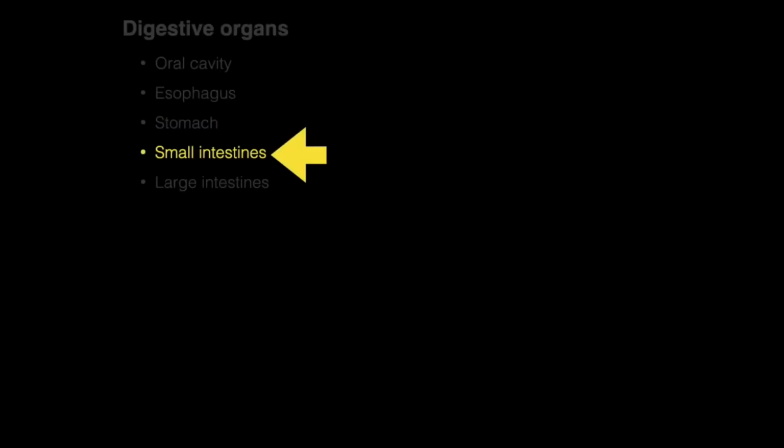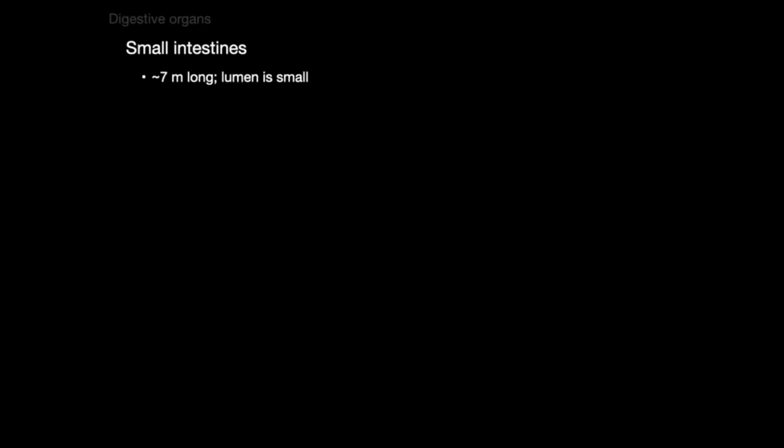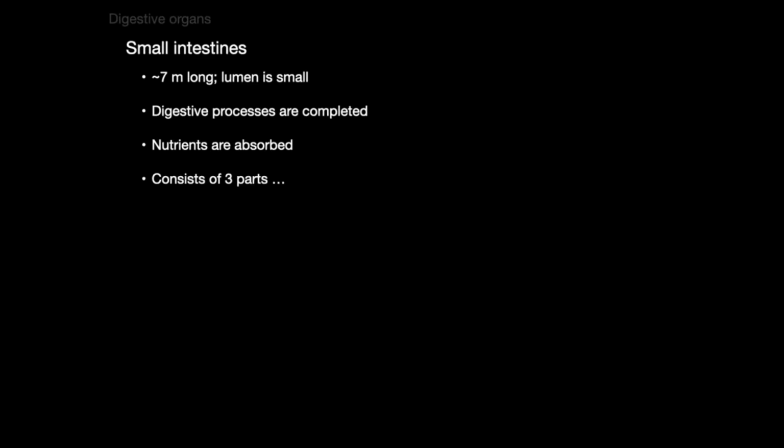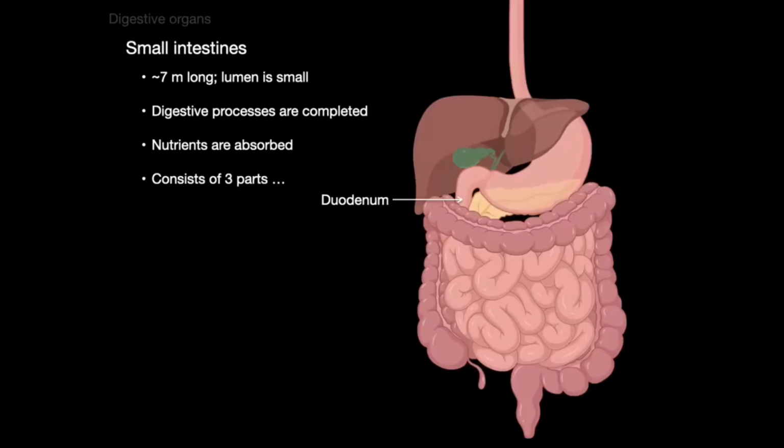Now let's talk about the small intestines. The small intestines are about 7 meters long, but they don't get their name because they're short. They get their name because the lumen, the luminal diameter, is small. This is where digestive processes are completed, where nutrients are chemically digested and then absorbed. The small intestine has 3 parts: the duodenum, the jejunum, and the ileum.